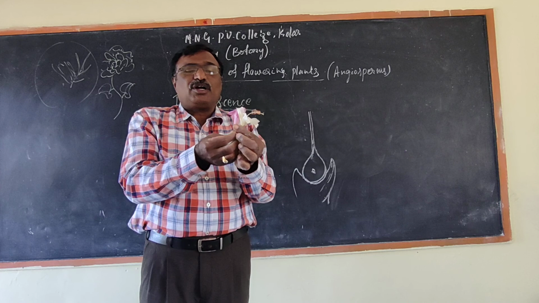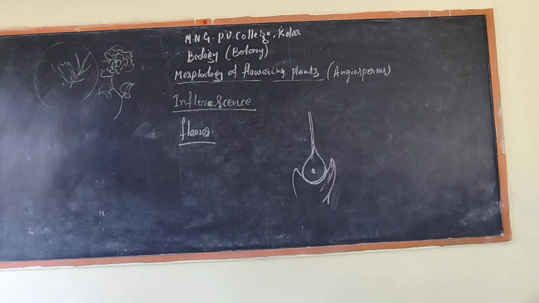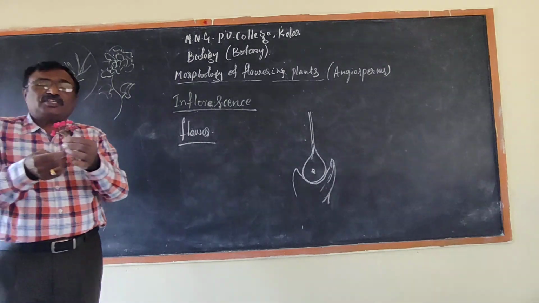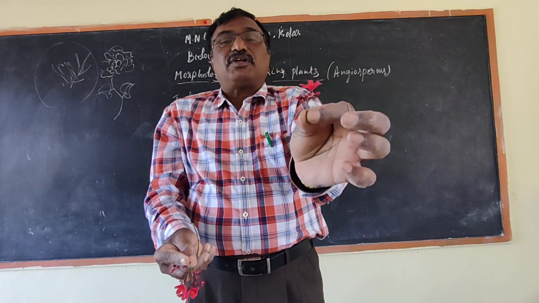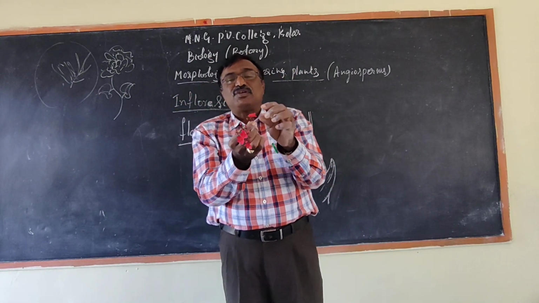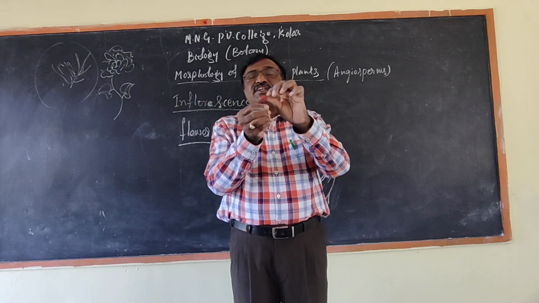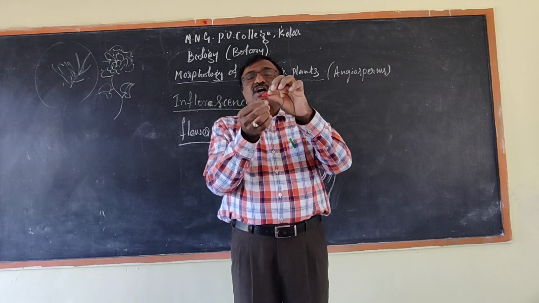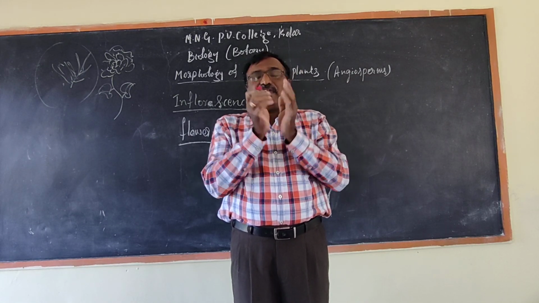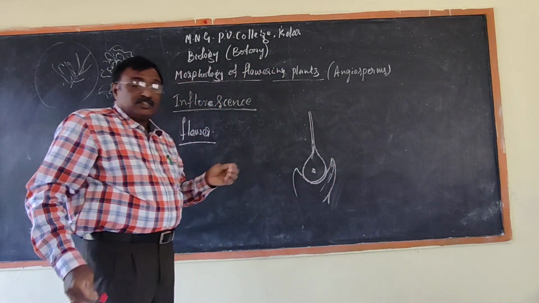I will explain the meaning of aestivation. So here in the case of this flower, what type of aestivation is it? The petals are arranged imbricate, valvate, or in the case of the plain, the floral diagram will be there. That and all I will explain.